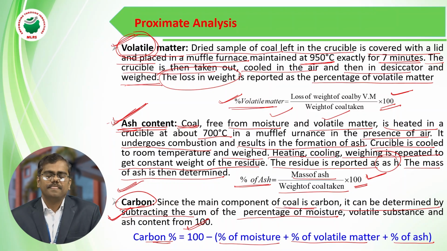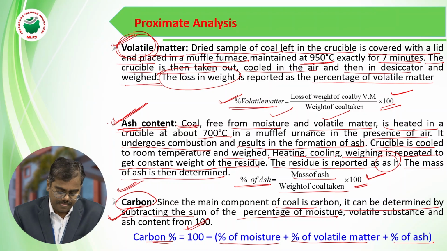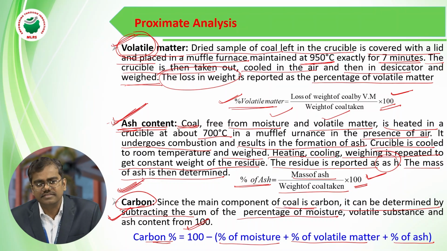So in this way, by the proximate analysis of coal, we can get information about how much percentage of moisture is present in the coal, how much percentage of volatile matter is present, how much percentage of ash is produced after complete combustion of the coal, and how we can calculate the percentage of carbon theoretically or practically.